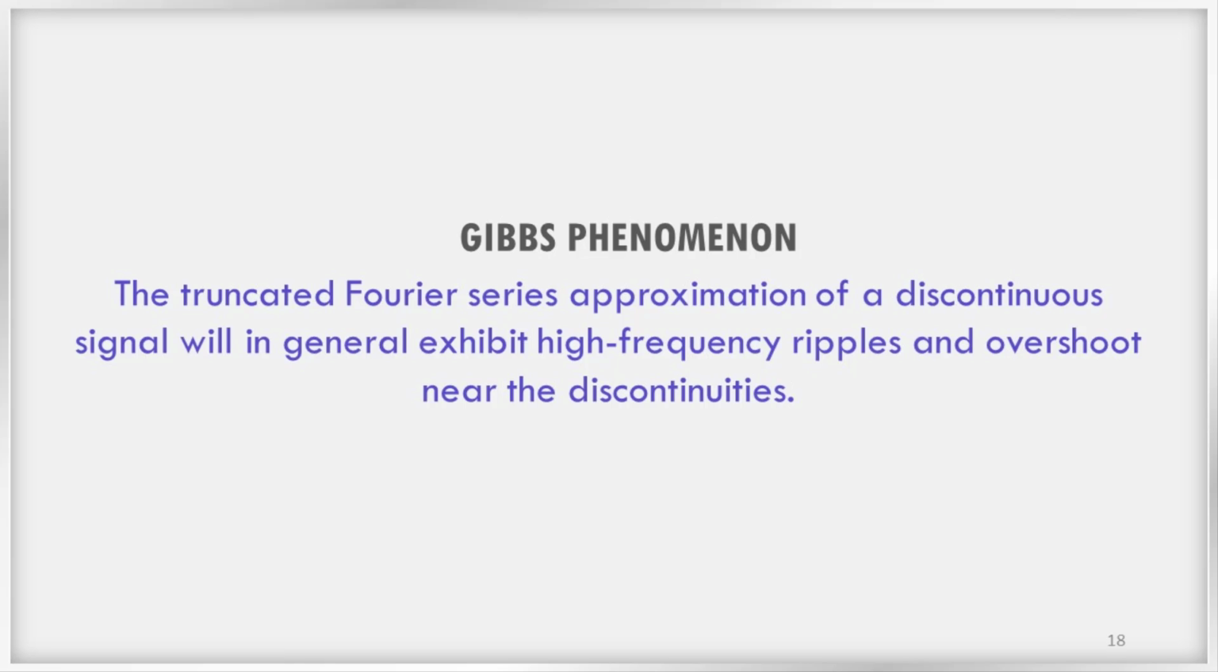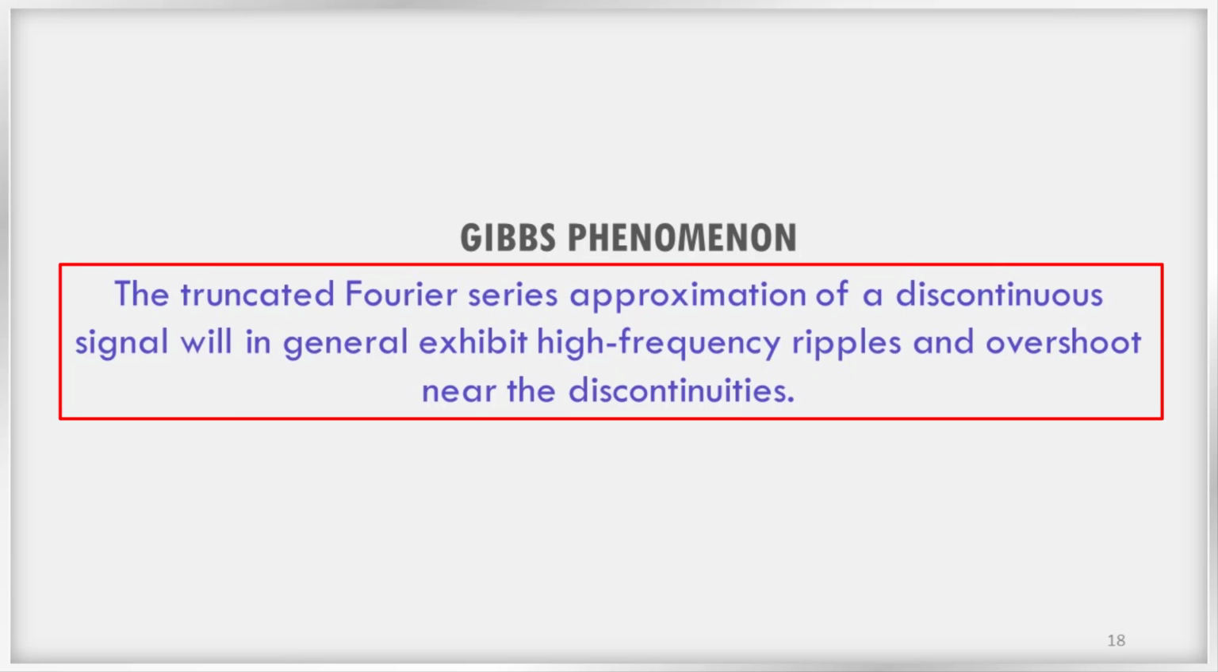The truncated Fourier series approximation x_N of t of a discontinuous signal x of t will in general exhibit high frequency ripples and overshoot near the discontinuities. This behavior is known as the Gibbs phenomenon.